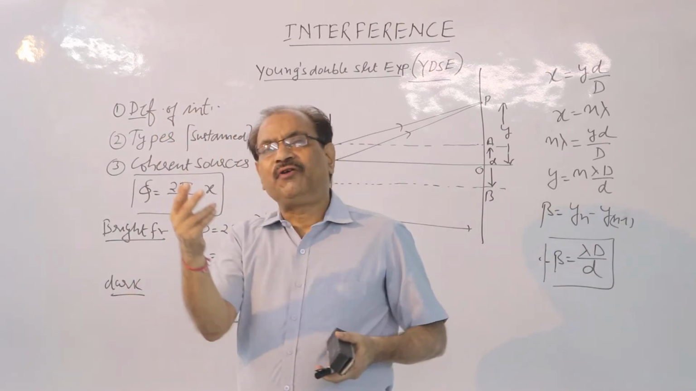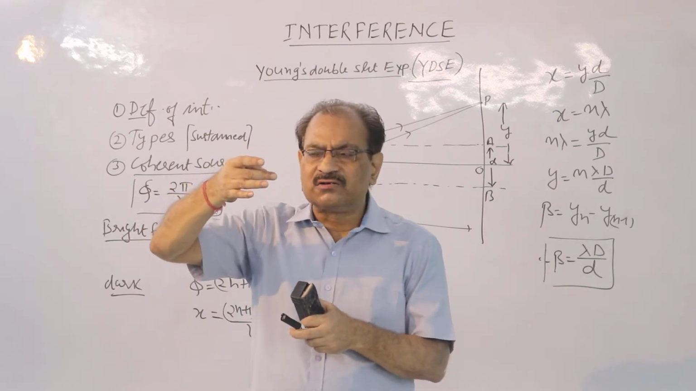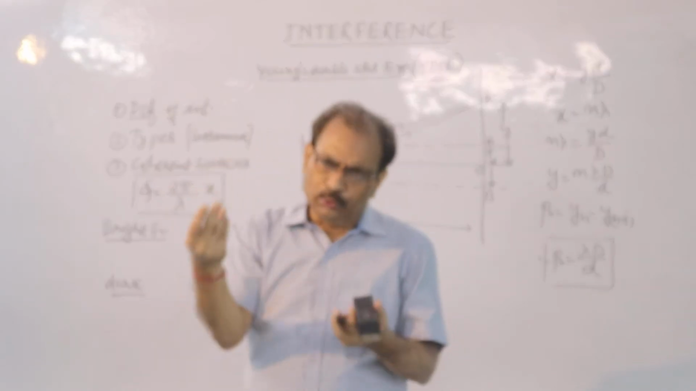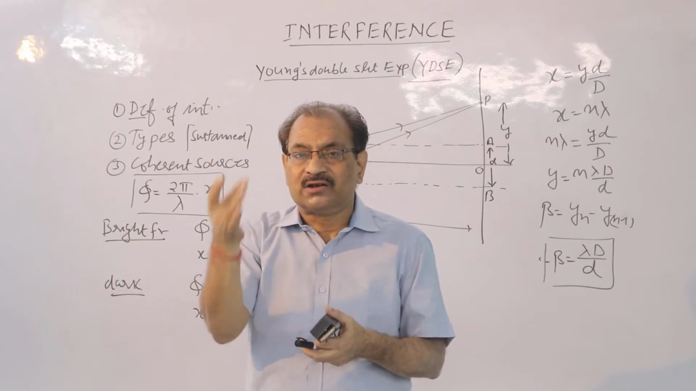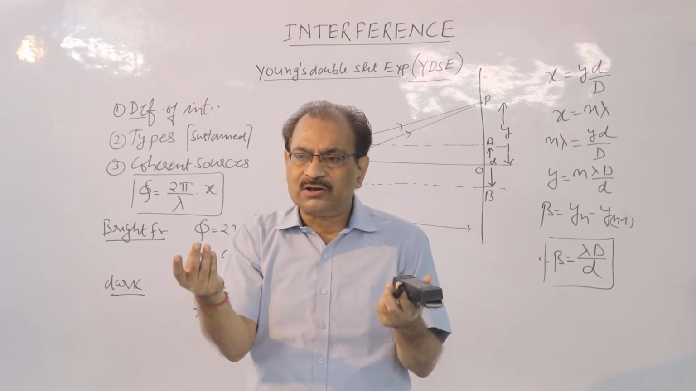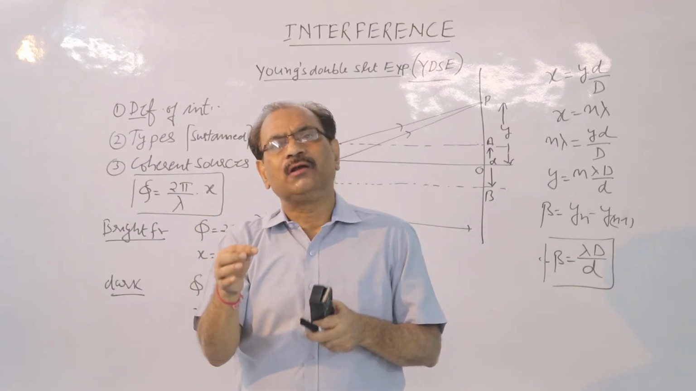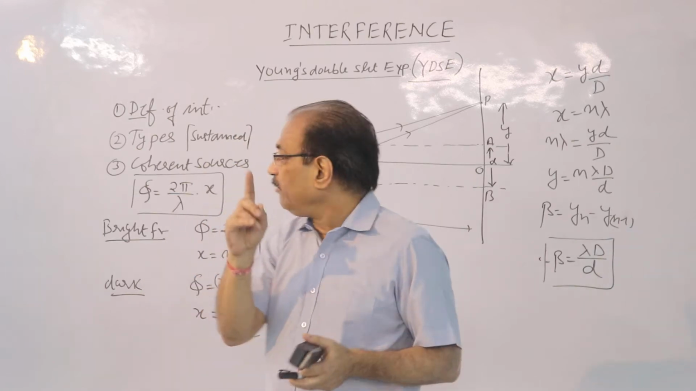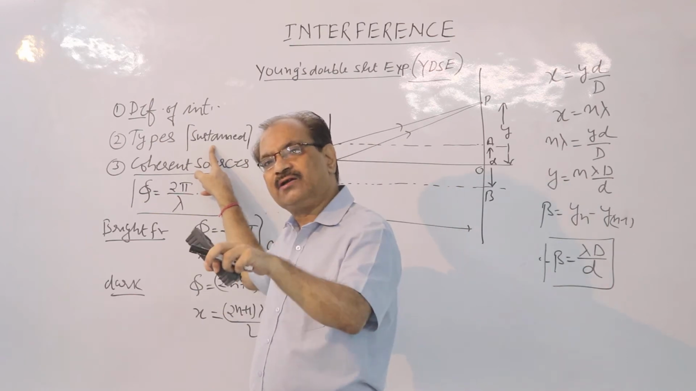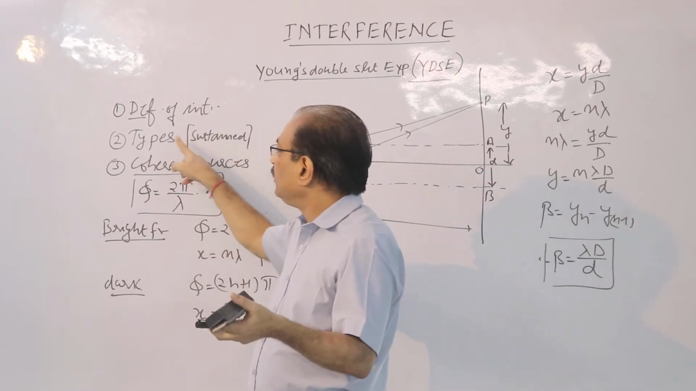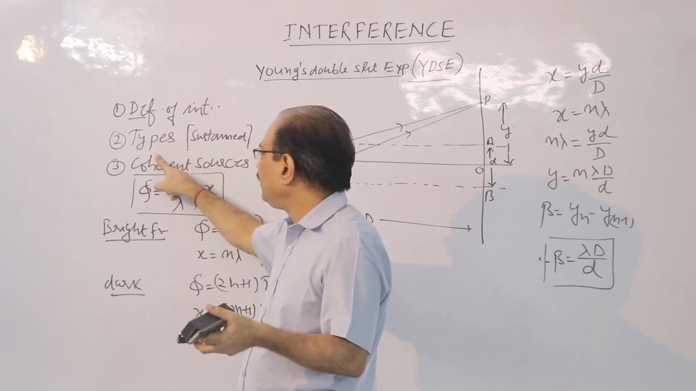Children, interference is of two types: constructive interference and destructive interference. You know very well, as a result of constructive interference we shall have the bright fringe, and as a result of destructive interference we shall have the dark fringe. So remember, a sustained interference pattern means the bright must be the brightest, the dark must be the darkest.